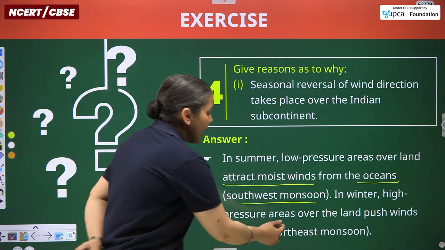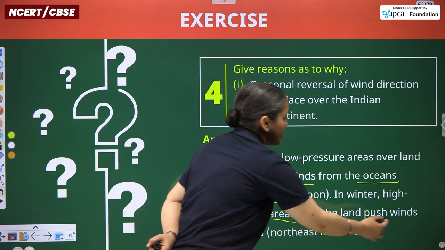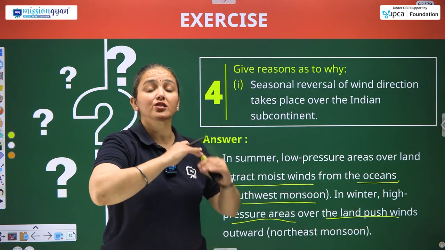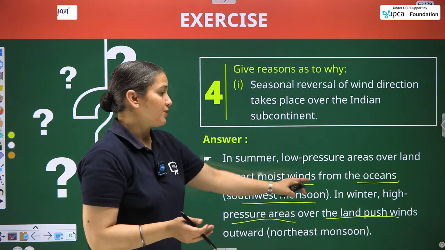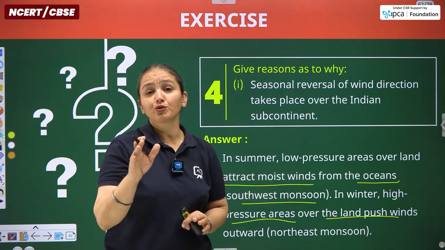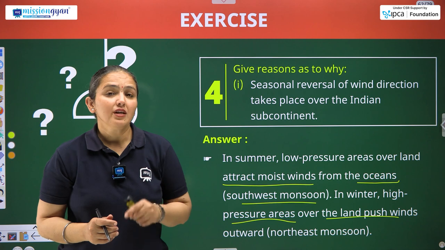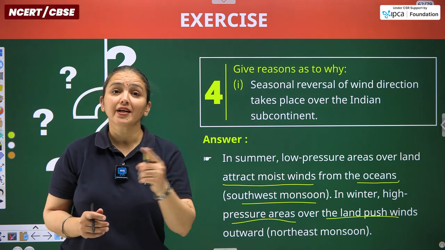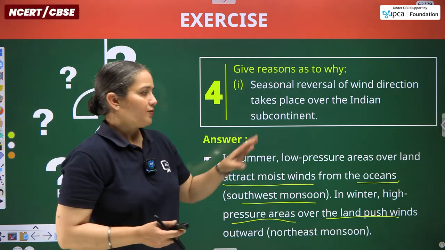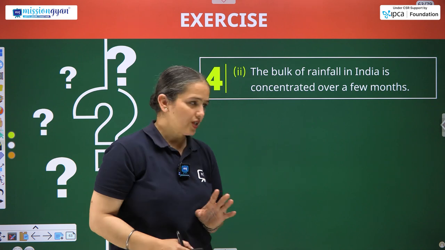In winters, high pressure areas over the land push winds towards the which pressure area? From the high pressure area, winds always move towards the low pressure area. Now the low pressure area will be developed, or it originates over the water bodies. So this is the reason.